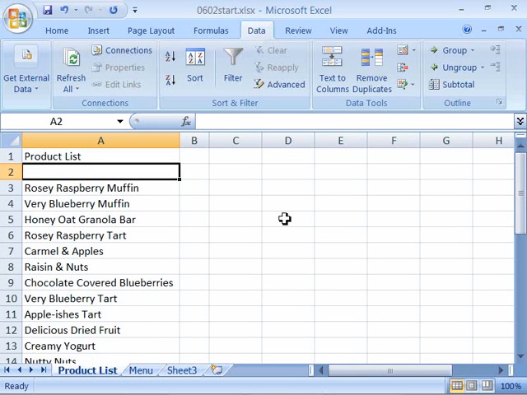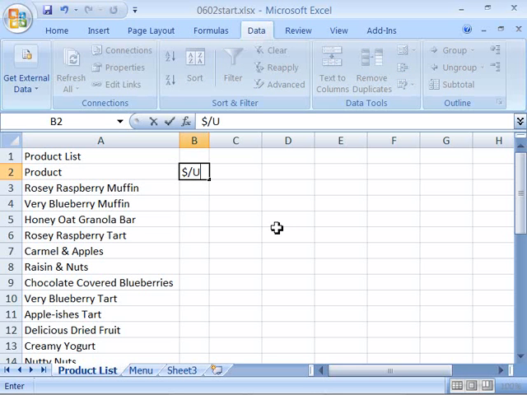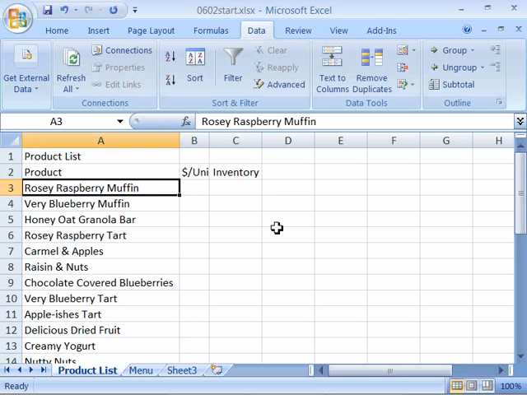So go ahead and select cell A2 and type in product, and you might need to push your spacebar twice to get rid of the list, but we want just product. And then go ahead and push tab or click in B2, but make B2 your active cell. And let's go ahead and type in price or $ per unit. And again, press tab or click in C2 and make that the active cell. And let's go ahead and type in inventory. Then position your cursor in cell B3 and let's import some data.